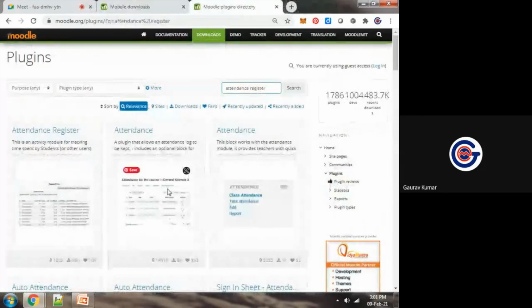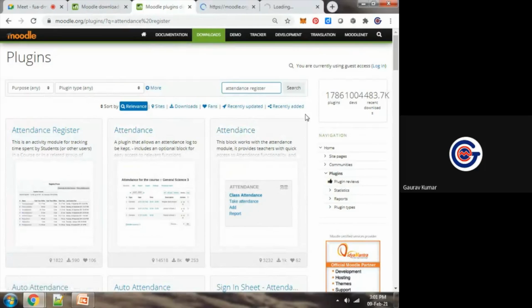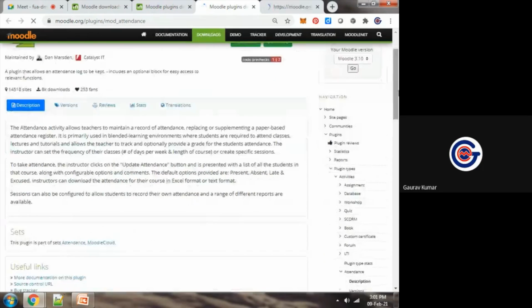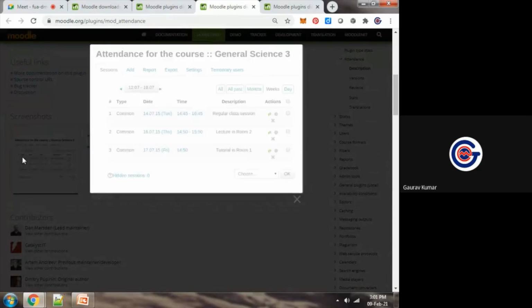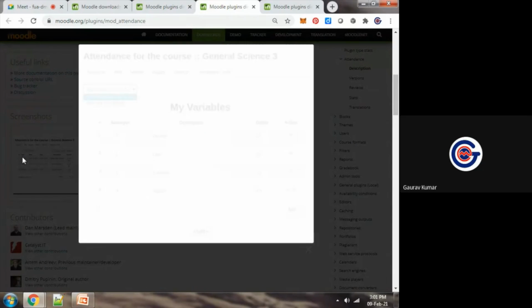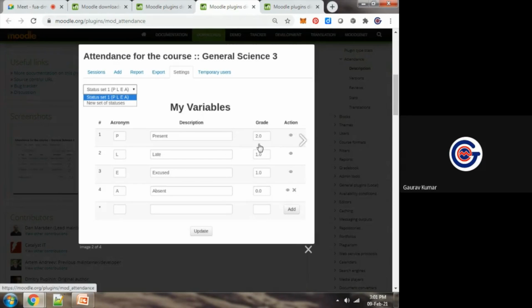Suppose I want to take this, I want to work with this. We want to check. So different types of attendance registers are available. You can see that we can decide our own variables. We can decide our own parameters like present or absent.